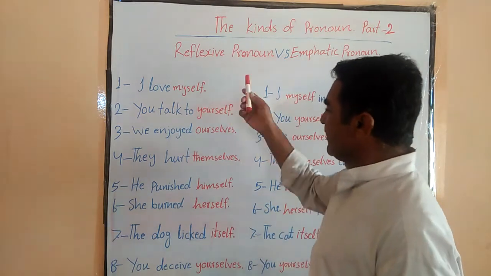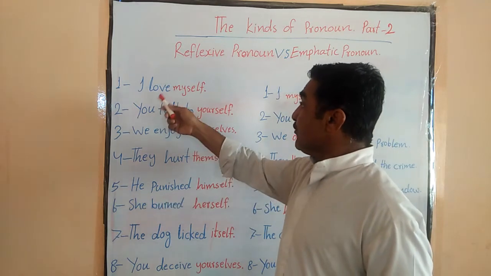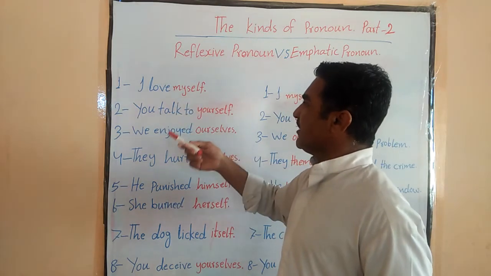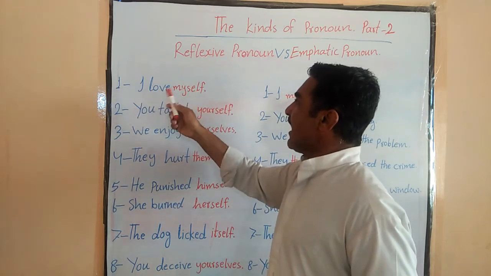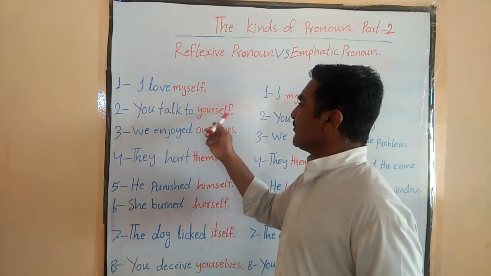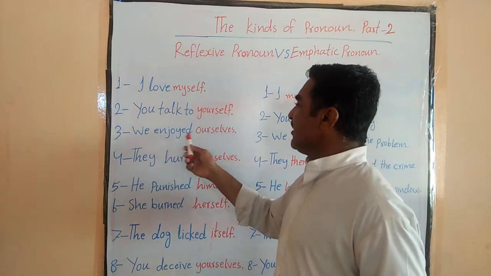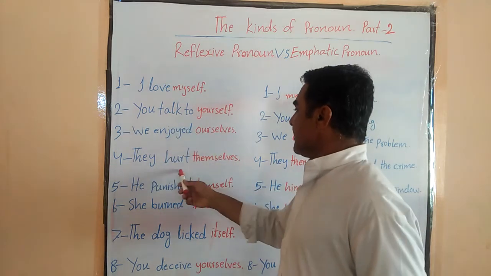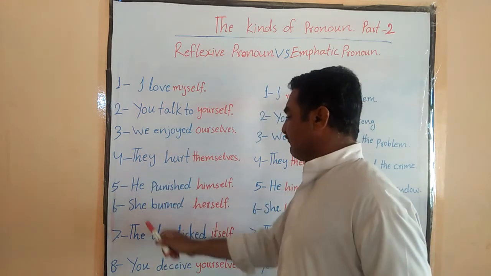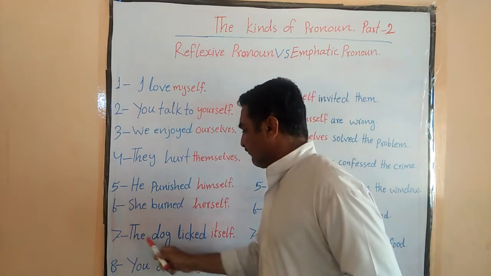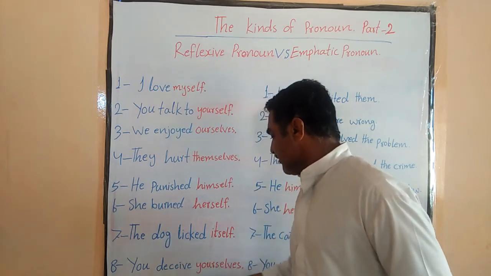Now I will read the reflexive pronouns first. I love myself. You can see that the result of the action is returning back to the subject, to myself, that is, to me. I love myself. You talk to yourself while you're sleeping. We enjoyed ourselves. They hurt themselves. He punished himself. She burned herself. The dog licked itself. You deceive yourselves.